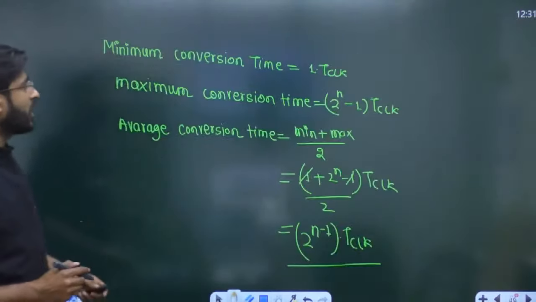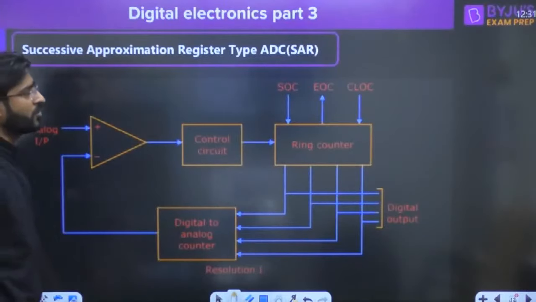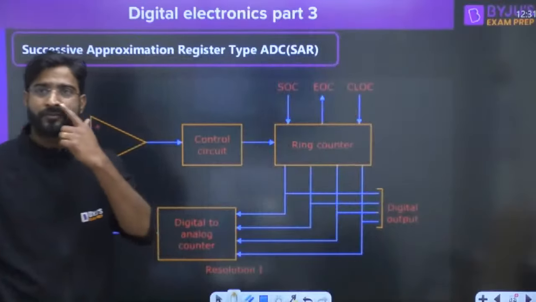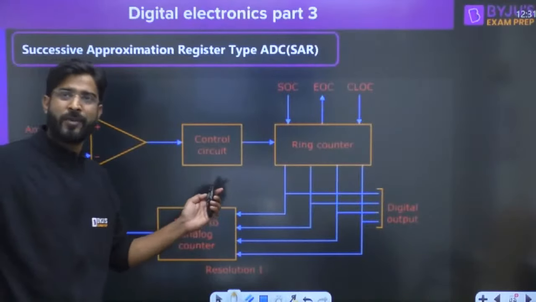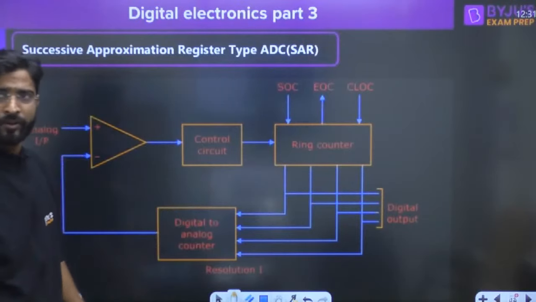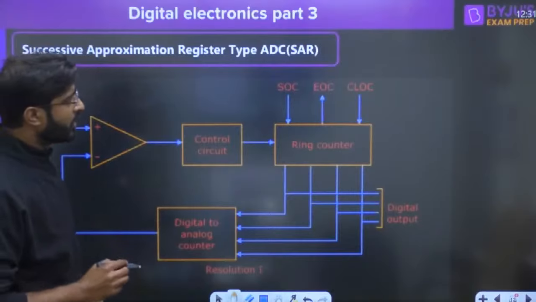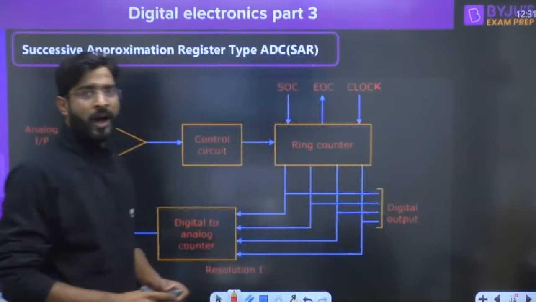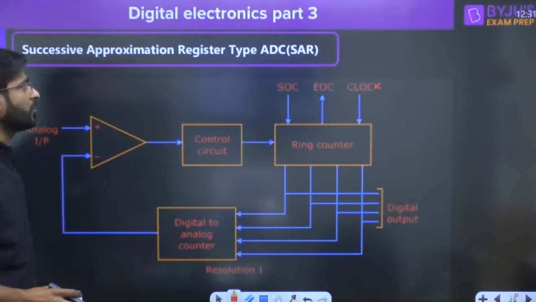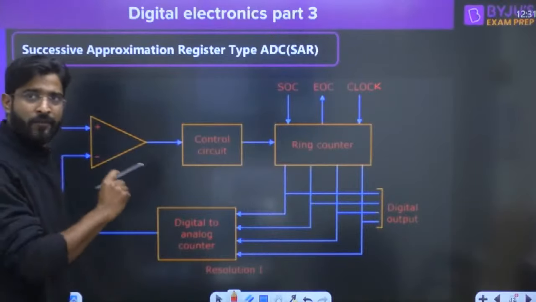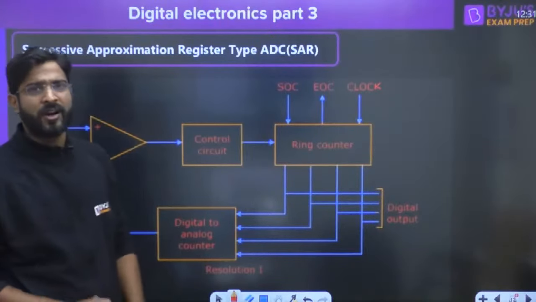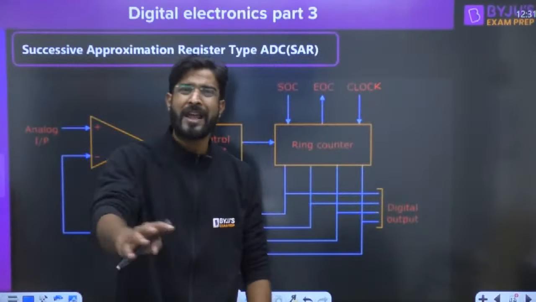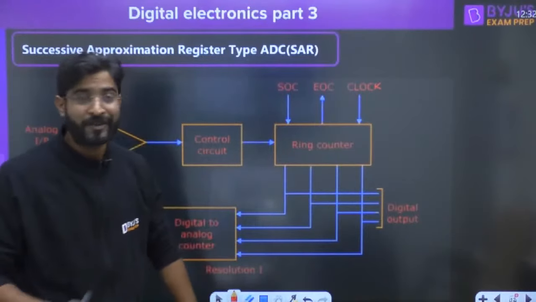And that's what the second type is called: the successive approximation register type, the SAR type ADC. Here the conversion time is always fixed. The resolution is based on the DAC only. Now everyone try to understand. We are going to discuss the successive approximation register type. In the SAR type ADC, the conversion time is independent of the analog input. Whatever the analog input is, the conversion time is always fixed.